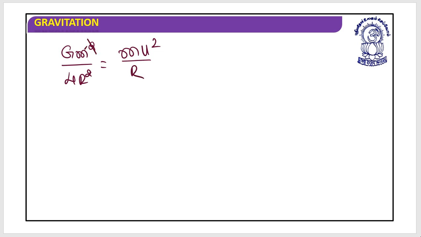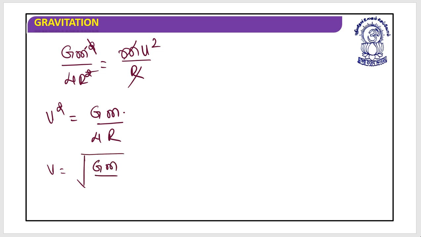So mass and mass would be gone, r and r would be gone, and v square is equal to G into M divided by 4 into r. So v is equal to the square root of GM divided by 4r. This is the velocity of both particles, as both will be moving with the same velocity. I hope this is clear.